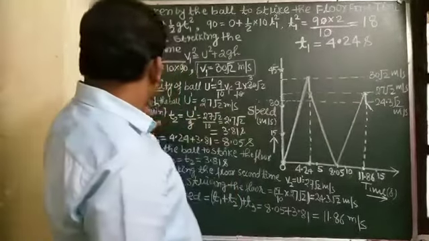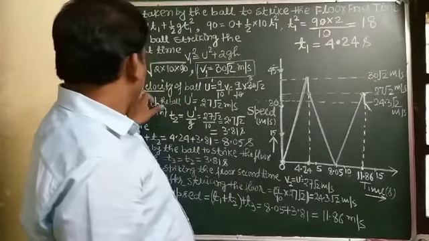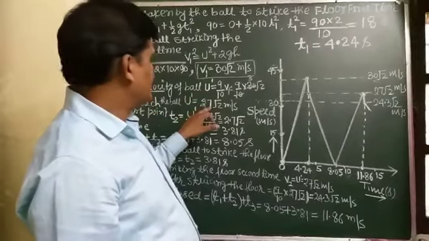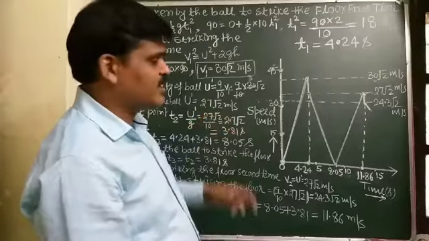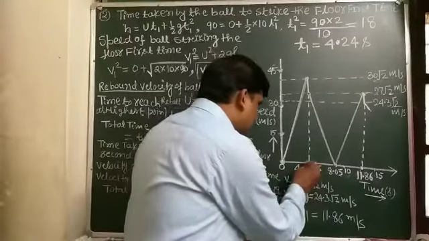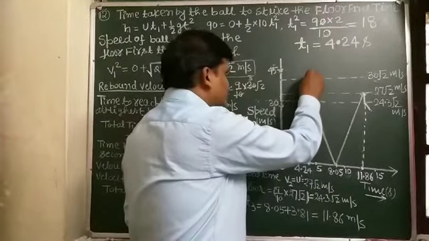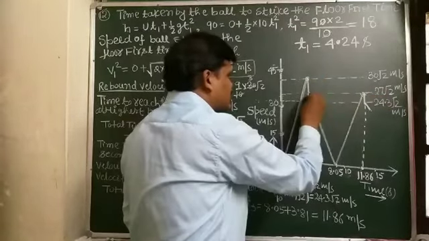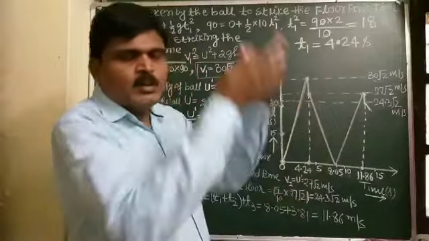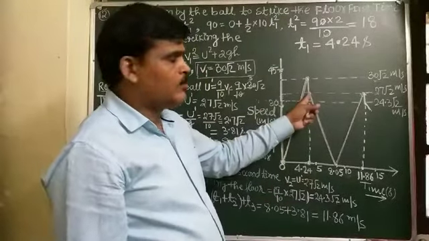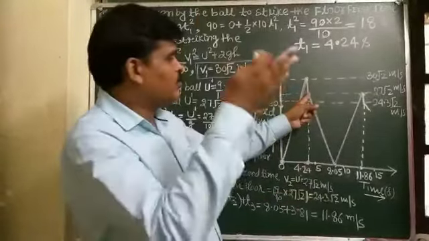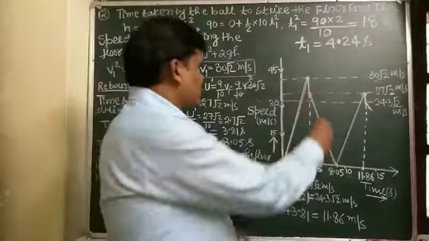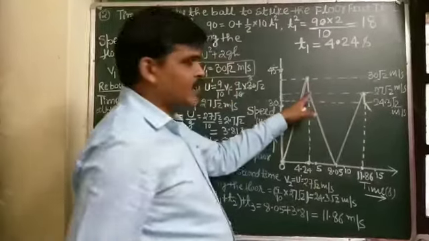So the rebound speed of the ball comes out to be 27 root 2 meter per second. It means at the same time its speed is reduced to 27 root 2 meter per second, and with this speed the ball rebounds in the upward direction.